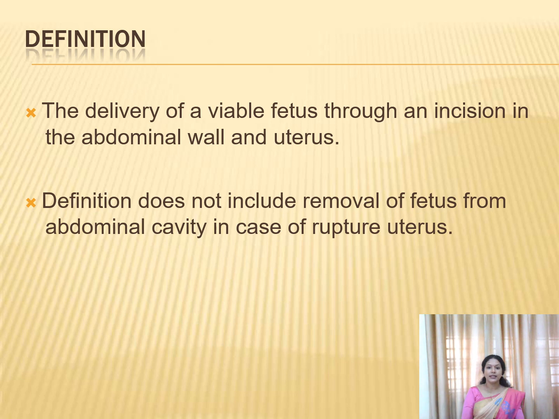The definition of cesarean is the delivery of a viable fetus through an incision in the abdominal wall and uterus. If we are delivering a live baby by making an incision over the abdominal wall and uterus, only then can we call it a cesarean. If the baby is not alive, usually we won't go for the cesarean. And another thing, if the uterus has already ruptured, and you are just performing a laparotomy and taking the baby out of the uterus, that delivery is not included under the cesarean.